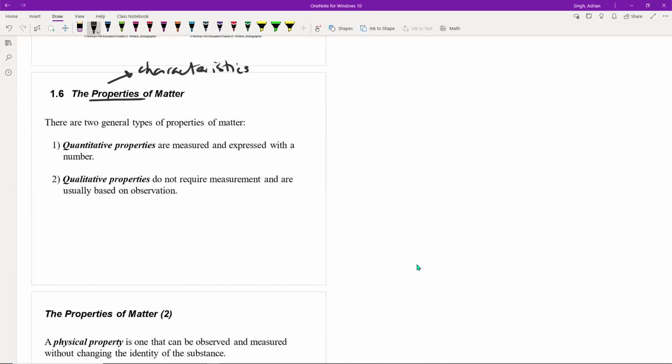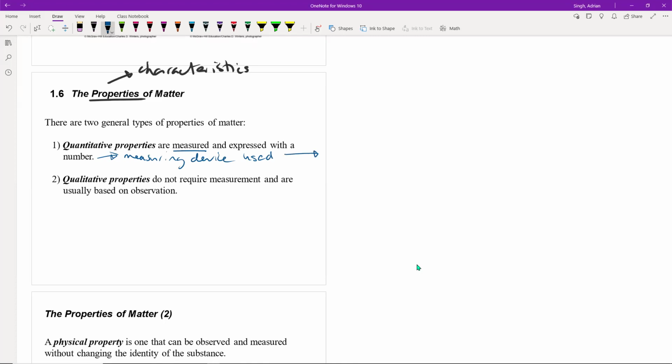We have what are known as quantitative properties, where these are characteristics or things that are measured. In a quantitative property, we're going to be using some sort of a measuring device and make a measurement. We have to have a number and a unit associated with it.